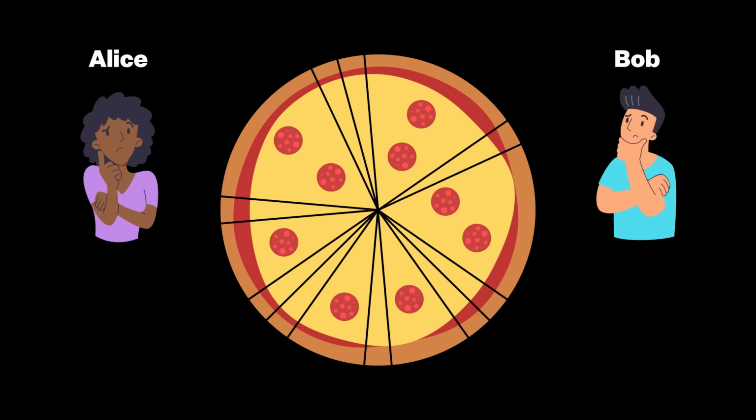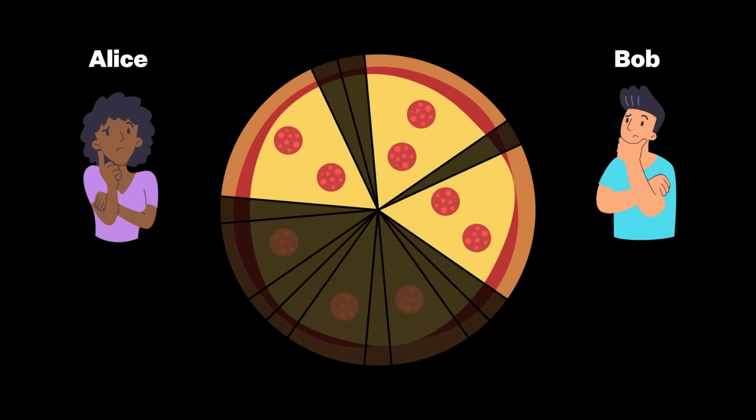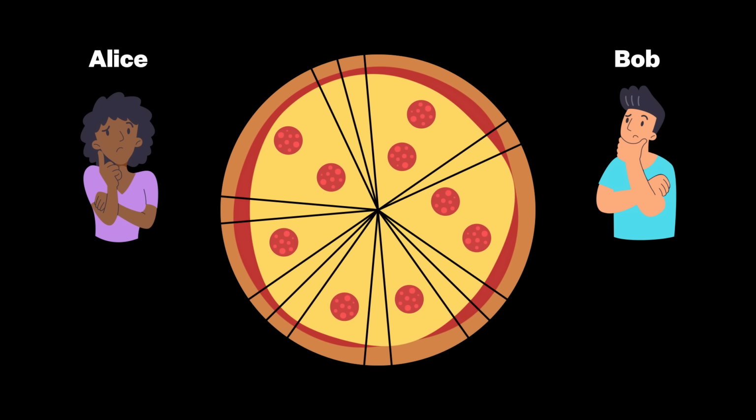Here's another way to visualize this pizza. We'll use pepperoni chunks to mark how big each slice is. Each slice has 0, 1, or 2 pepperonis to indicate its size. There are 9 pepperonis in total. Alice and Bob are trying to get as many pepperonis as possible. I claim that Bob can always get at least 5 of the 9 pepperonis. Even though Alice will get more slices, Bob will get more pizza.